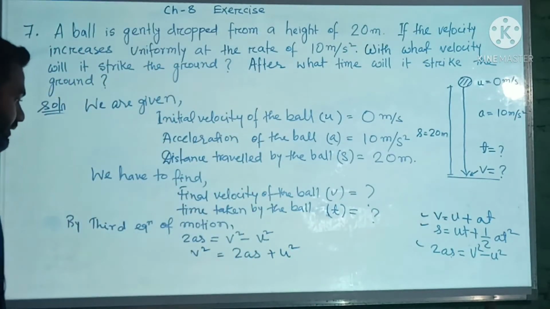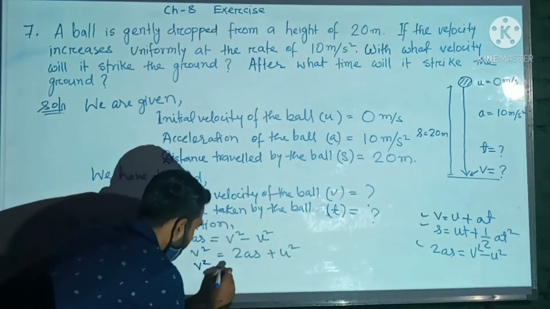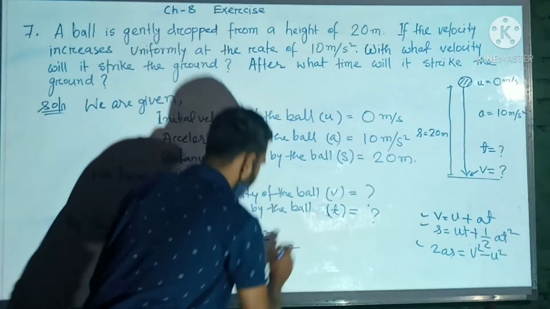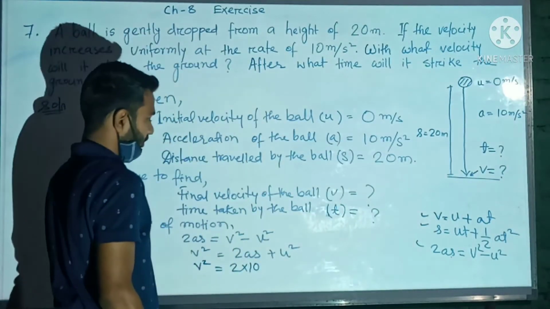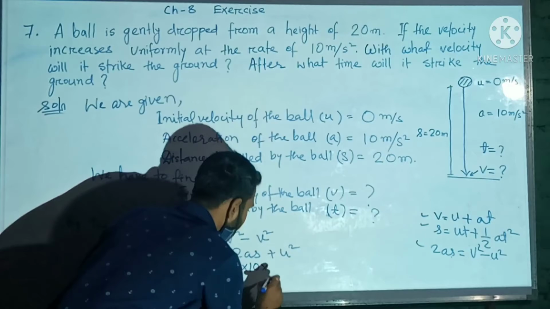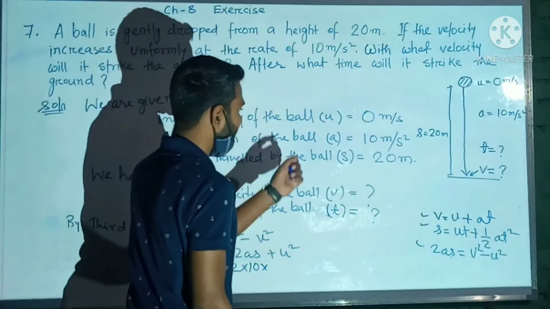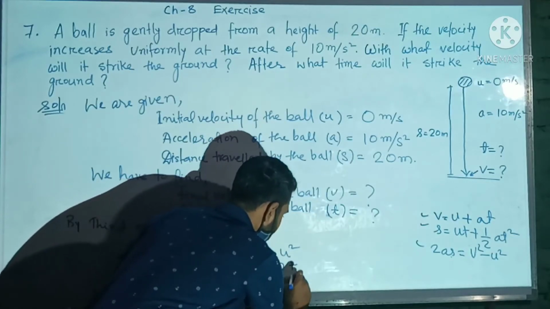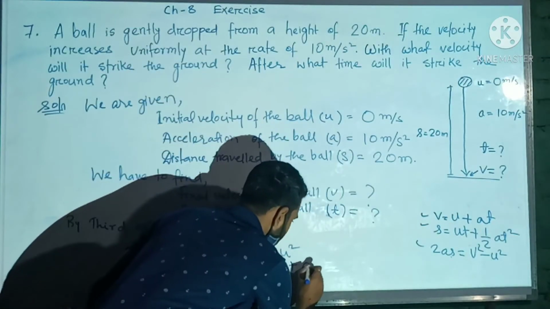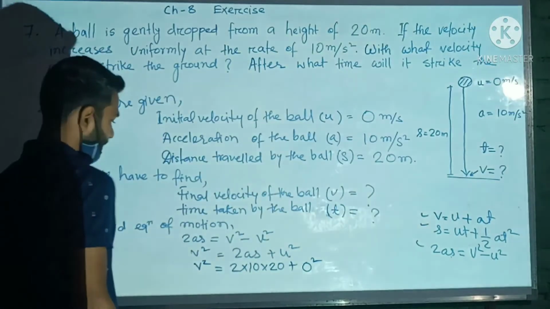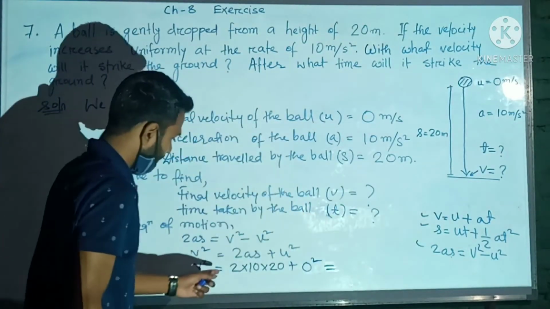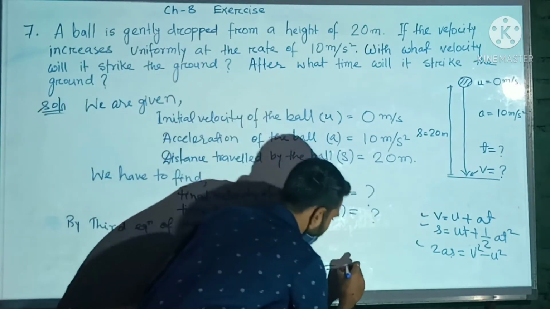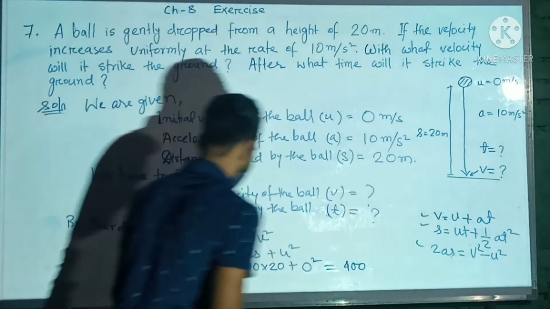Now for v square we can write 2 into a, acceleration equals 10 meter per second square, that is we will write 10, and s, the distance traveled by the ball, is 20, plus u is our 0, so 0 square. Okay. Now 2 into 10 is 20, and 20 into 20 is 400.